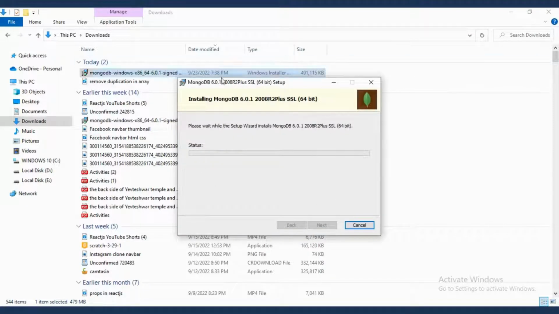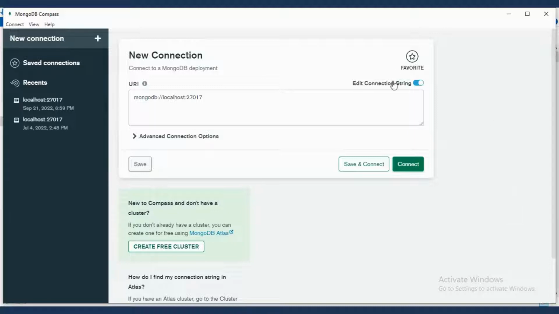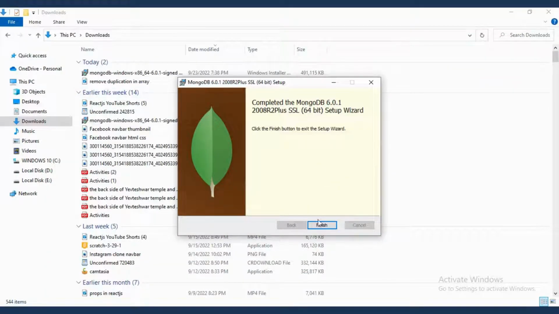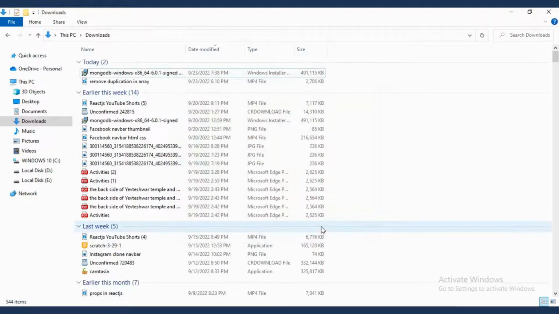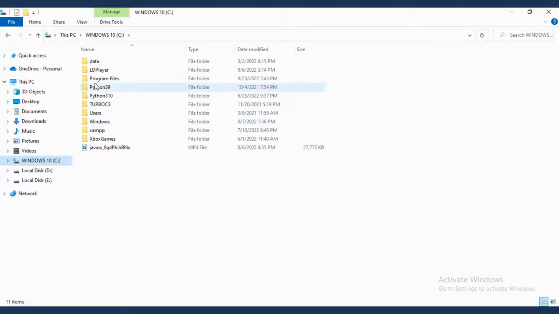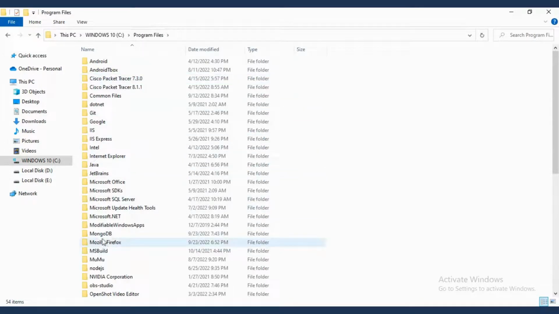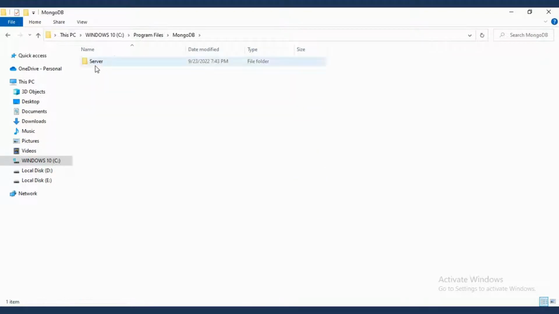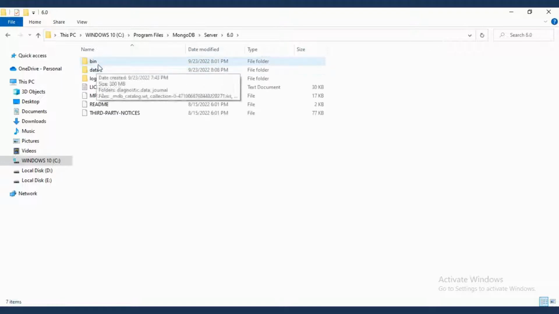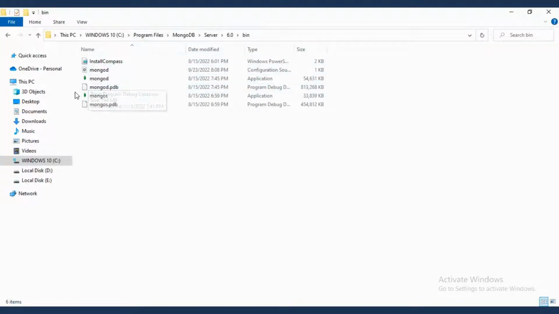Now installation preparation is started. Installation completed. Now this automatically opens. Let's minimize this. Now see, finish this. Now our MongoDB is installed. For checking purpose, go on the C drive, program files, go on the MongoDB, server 6 bin folder. Now see here all the files. For checking purpose, MongoDB installed or not.